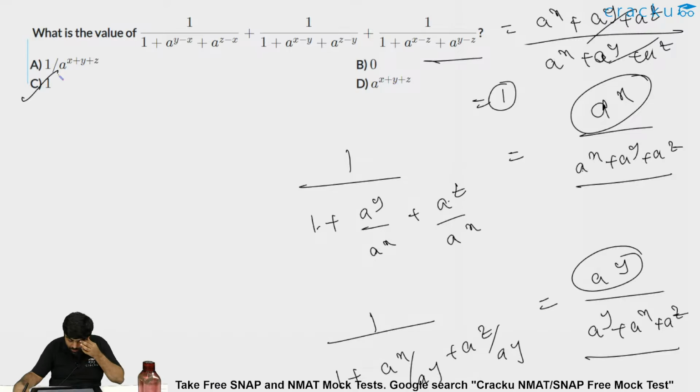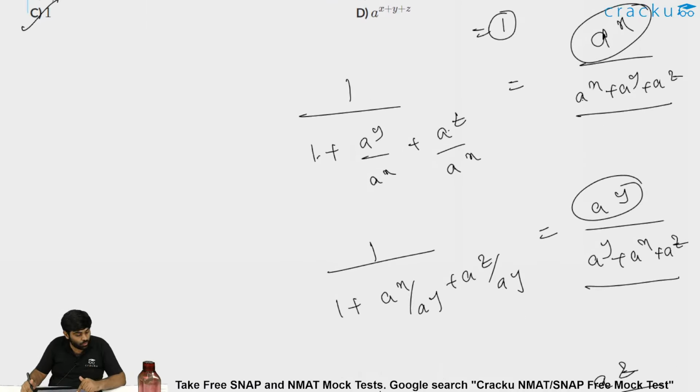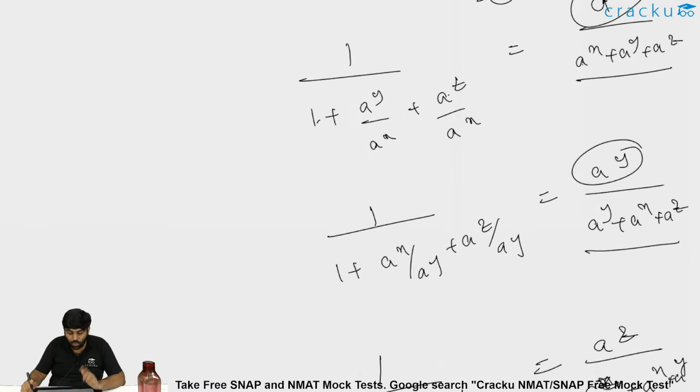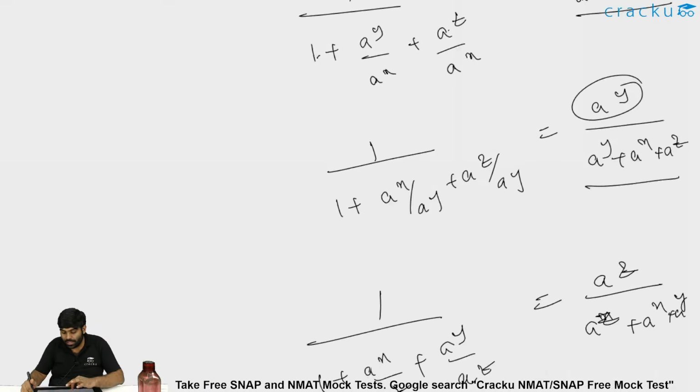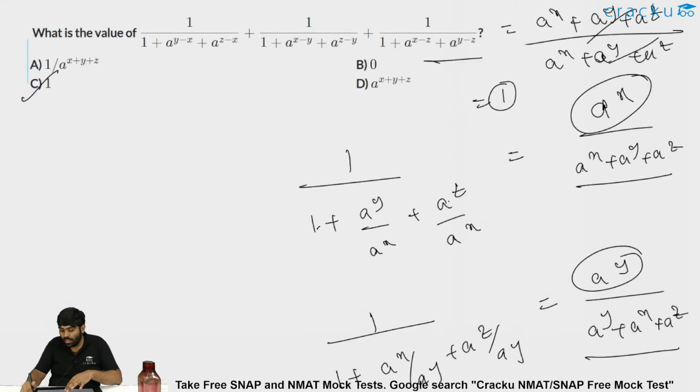It is fairly simple. There is no logarithm over this. It is just, let's say, logarithm, surds and indices. So you can also expect these kinds of questions in the exam. That is the reason I took up this question, where you won't use logarithm but simply use the powers. A power y by a power x, a power z by a power x. You will get these 3. You will just sum it up. You will get the answer as 1.